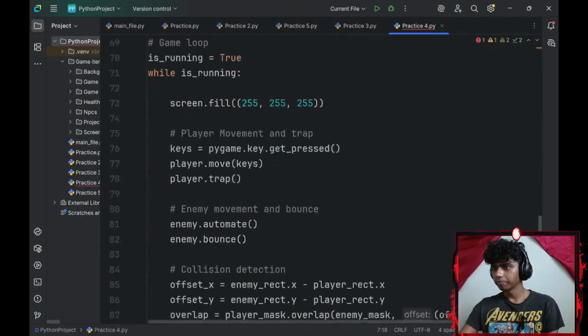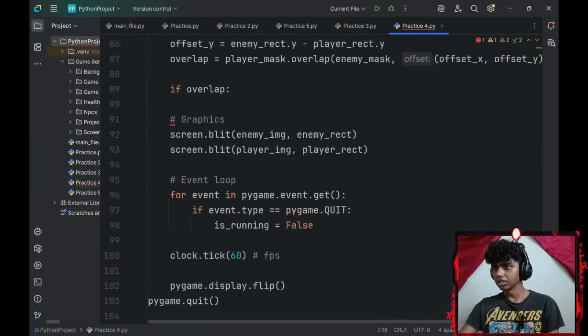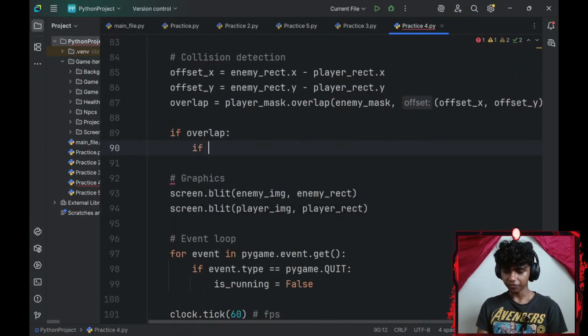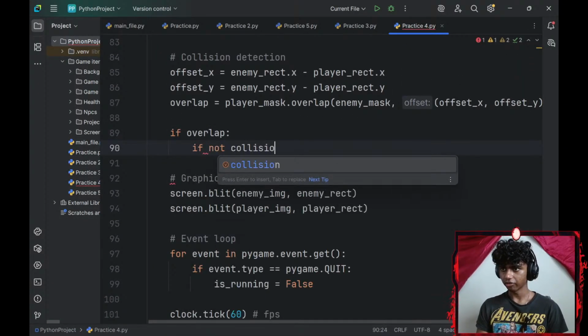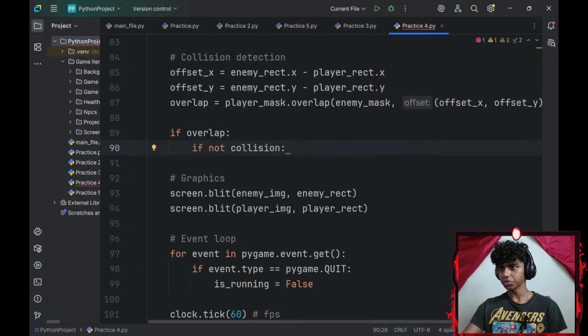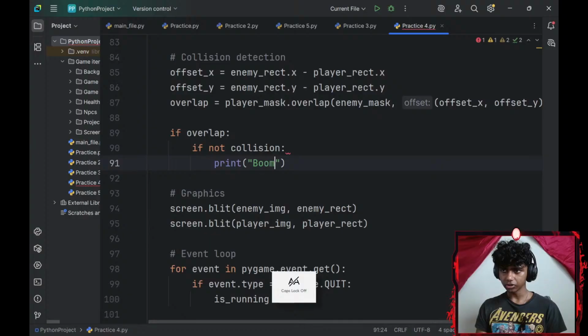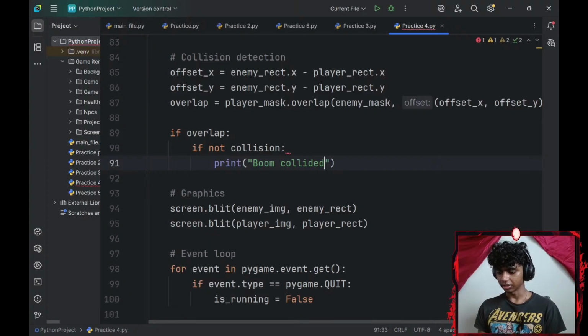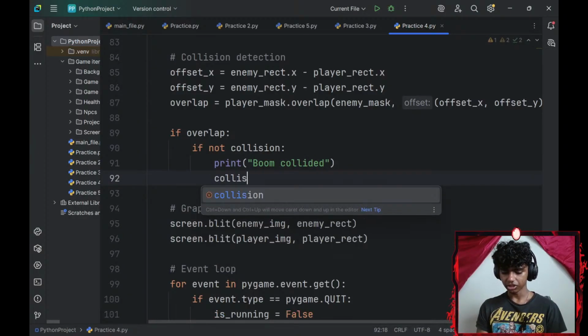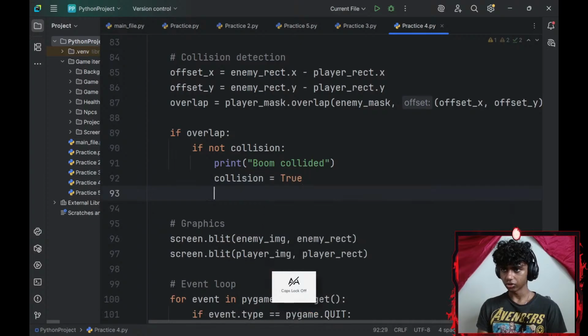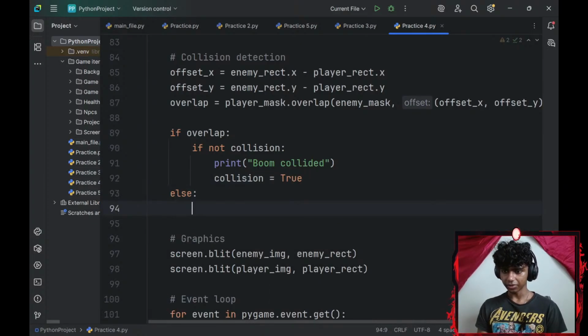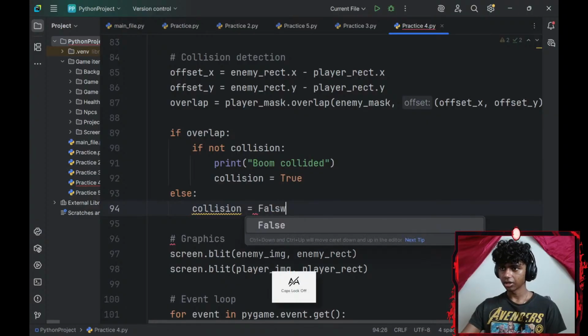Okay, so if overlap and if not collision, if this condition is met, I will print boom collided, and I'll set my collision to be equal to true, else I will set my collision to be equal to false.